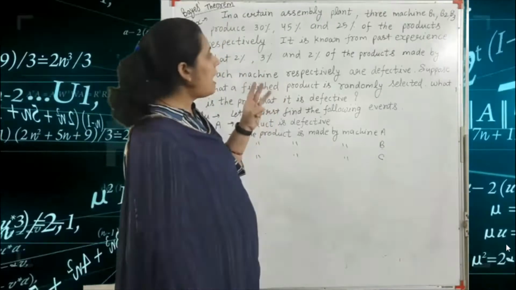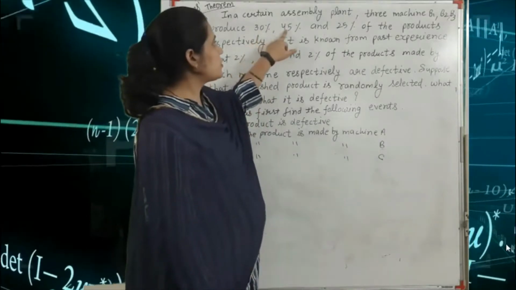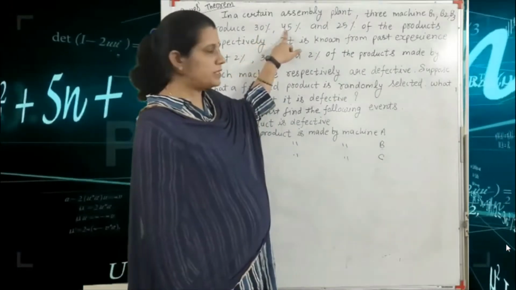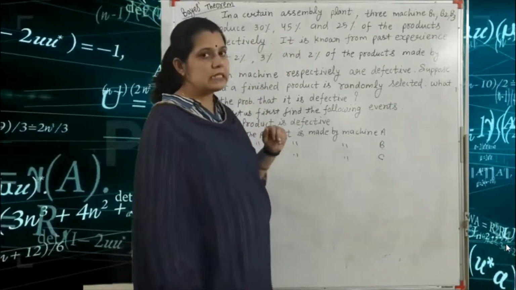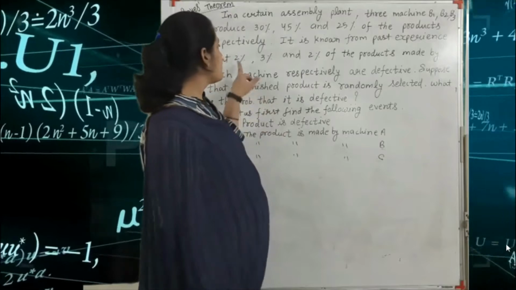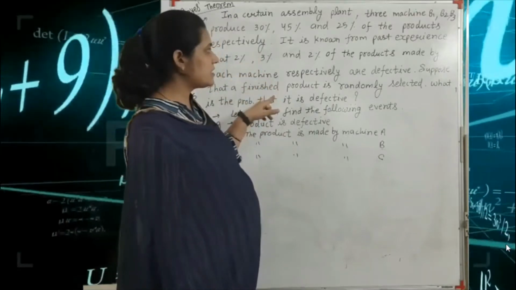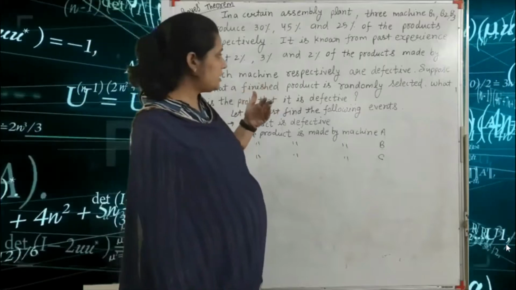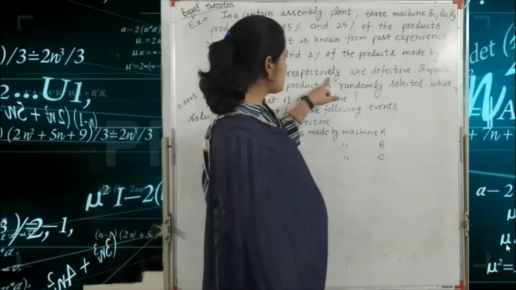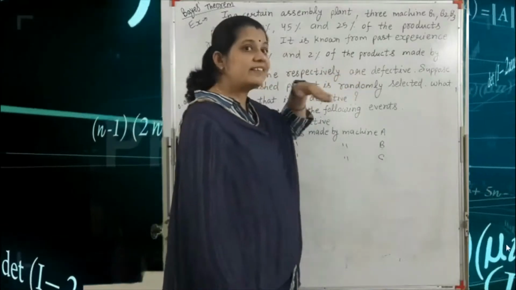The production of B1 is 30%, production of B2 is 45% and production of B3 is 25%. But from past experience, the products made by these machines respectively are 2%, 3% and 2% defective.